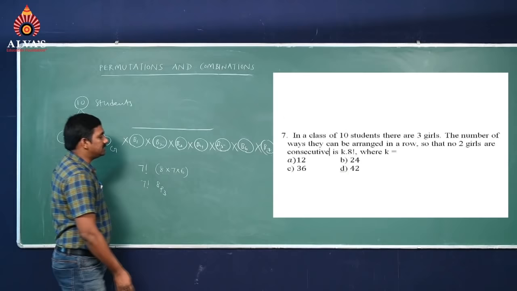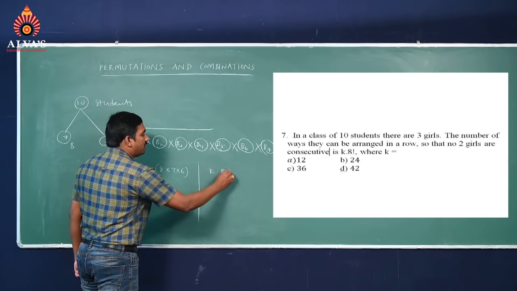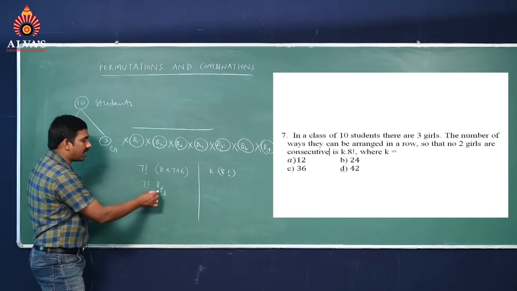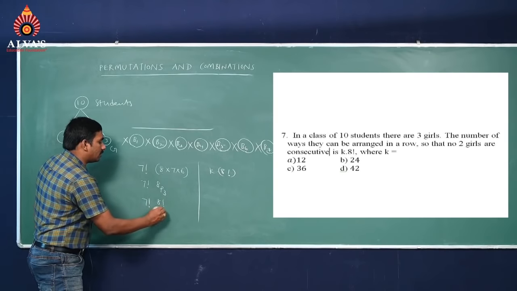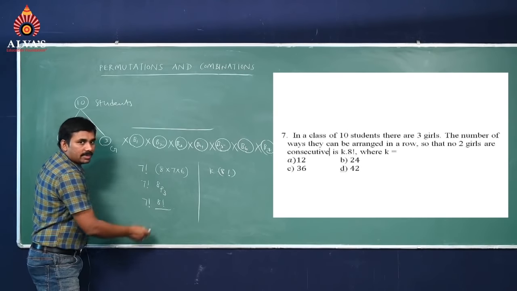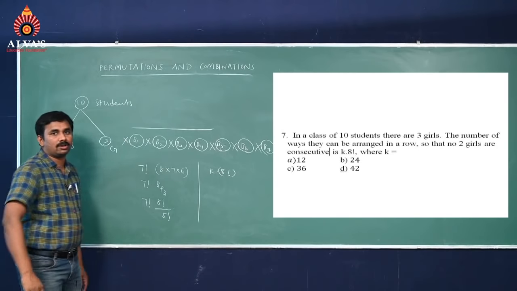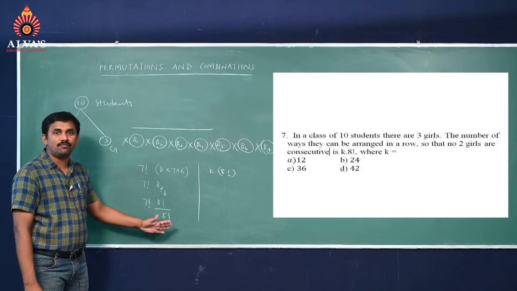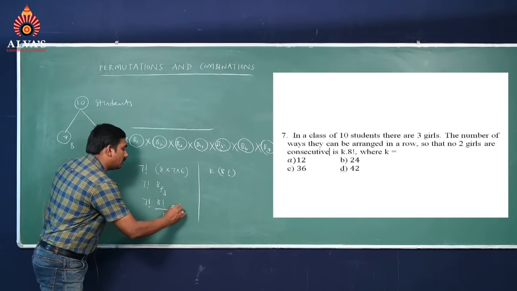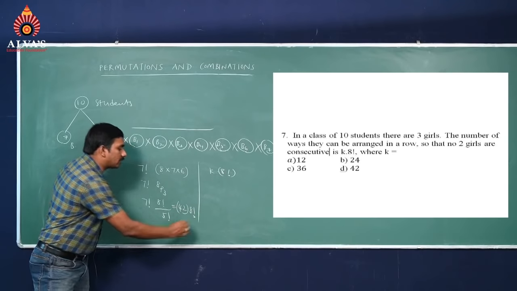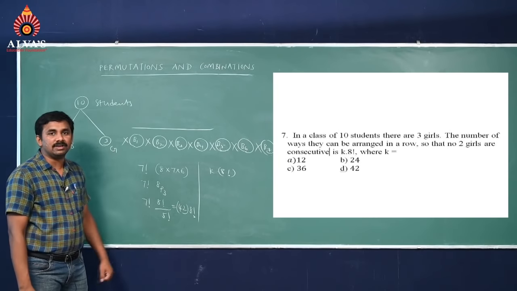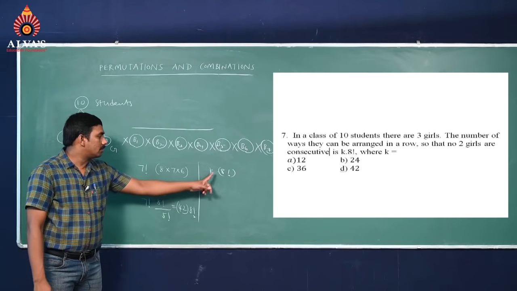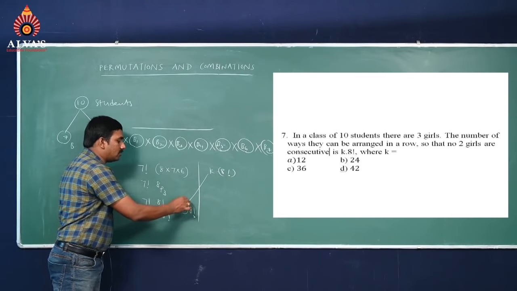But the answer is given as k into 8 factorial. So we have to convert the answer into k into 8 factorial, so write 8P3 as 8 factorial by (8 minus 3) factorial, that is 5 factorial, times 7 factorial. 7 factorial means 1 to 7, 5 factorial means 1 to 5. After some cancellations, we will get the value 42 into 8 factorial; 6 into 7 is left here, so 6 into 7 is 42. Now compare these two solutions. Then what is the value of k?